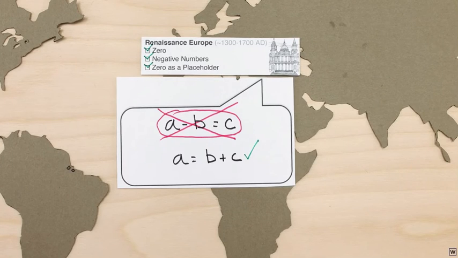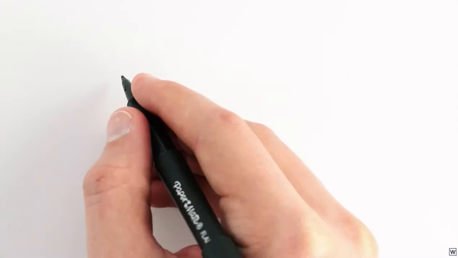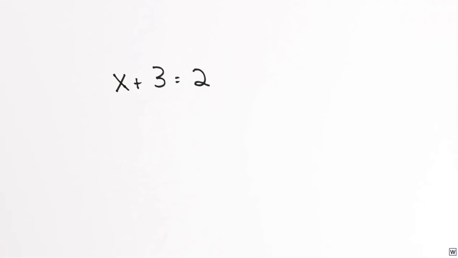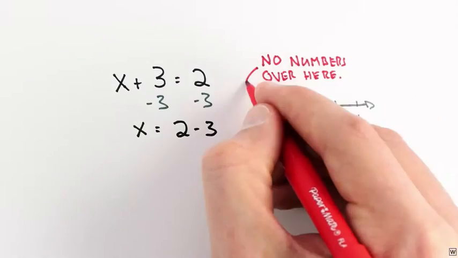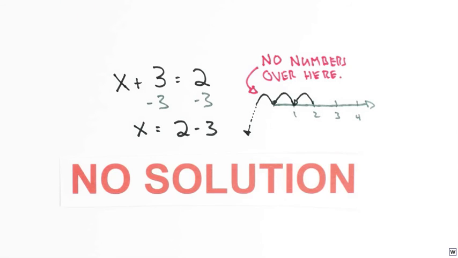Suspicion of 0 and negative numbers did eventually fade, partially because negatives are useful for expressing concepts like debt, but mostly just because negatives kept sneaking into mathematics. It turns out there's a whole lot of math you just can't do if you don't allow negative numbers to play. Without negatives, simple algebra problems like x plus 3 equals 2 have no answer. Before negatives were accepted, this problem would have had no solution, just like we thought our original problem had no solution. The thing is, it's not crazy or weird to think these problems have no solutions.